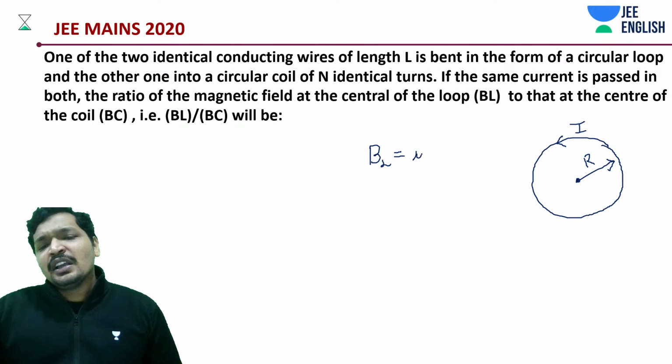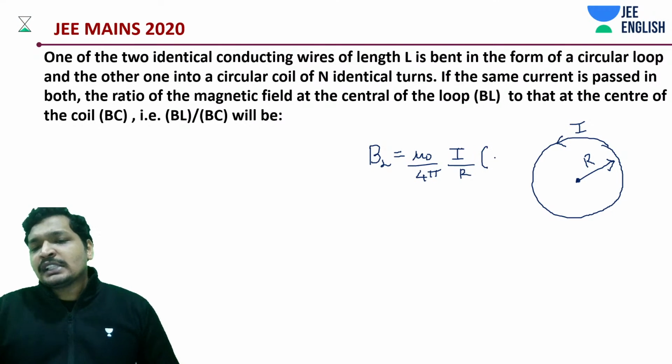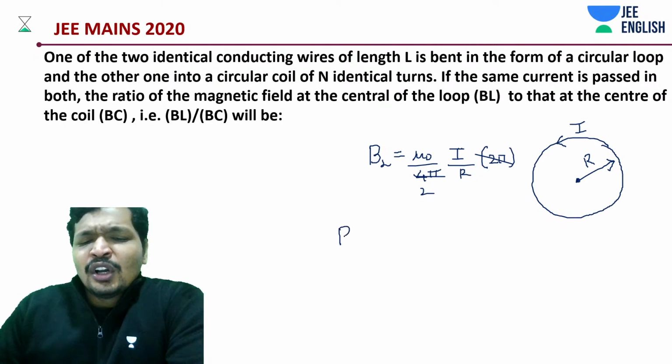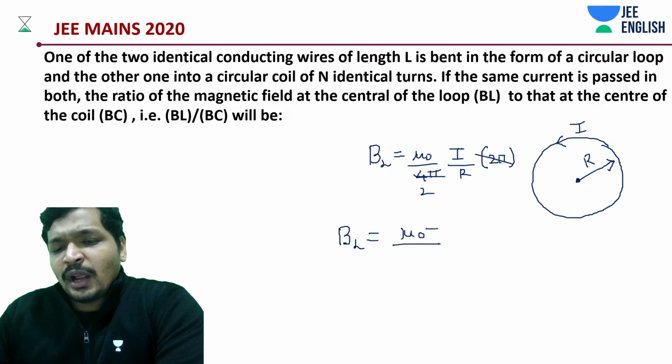It should be mu naught by 4 pi into I divided by capital R into theta. Instead of theta, it's 2 pi in this case. 2 pi, 4 pi gets cancelled out. So due to the loop, you get a field of mu naught I divided by 2 into R.